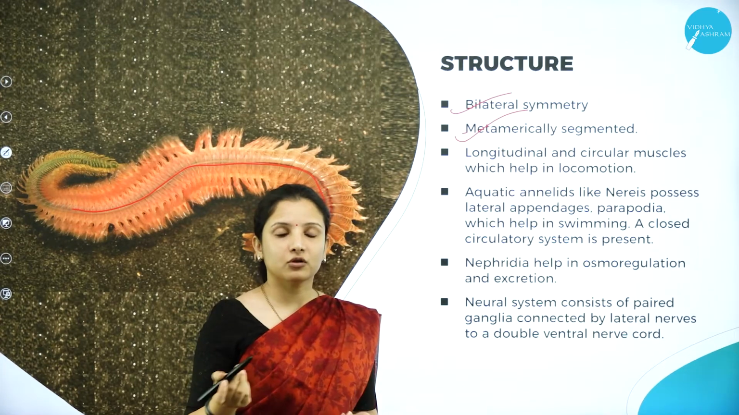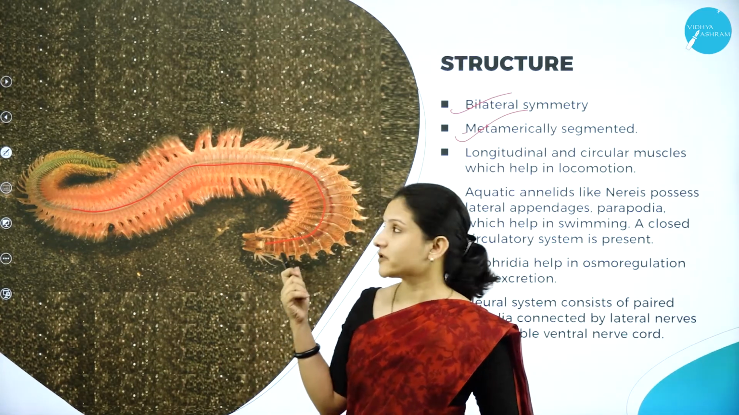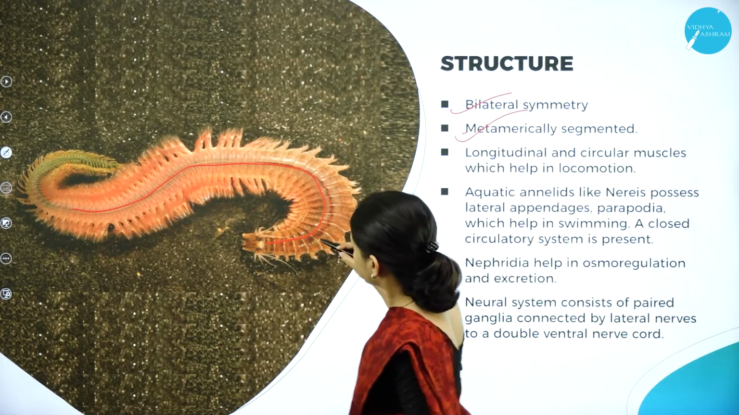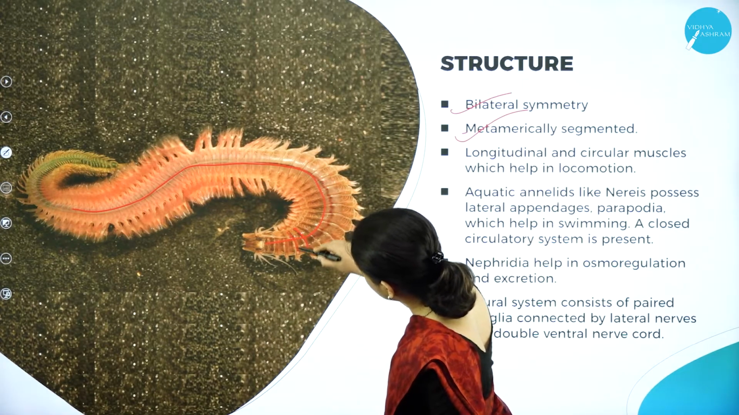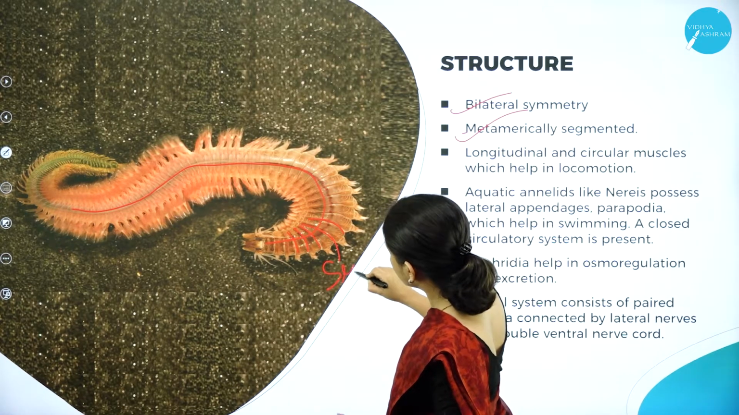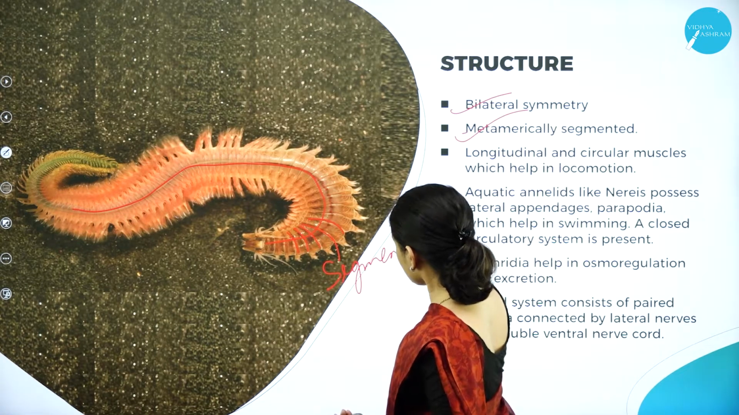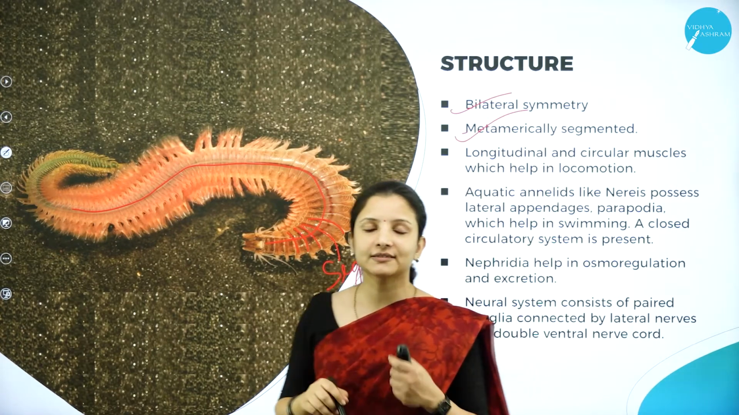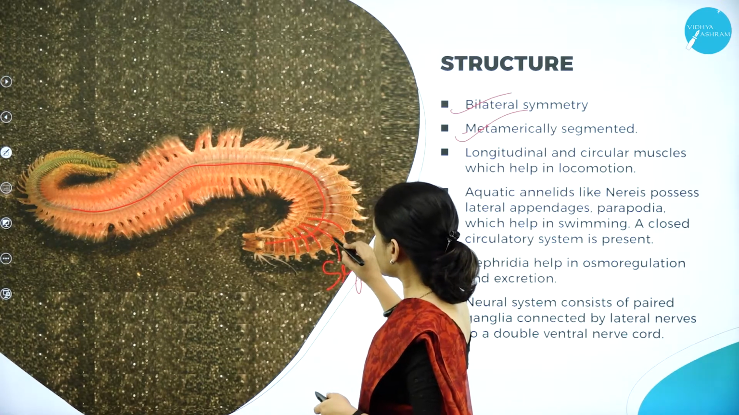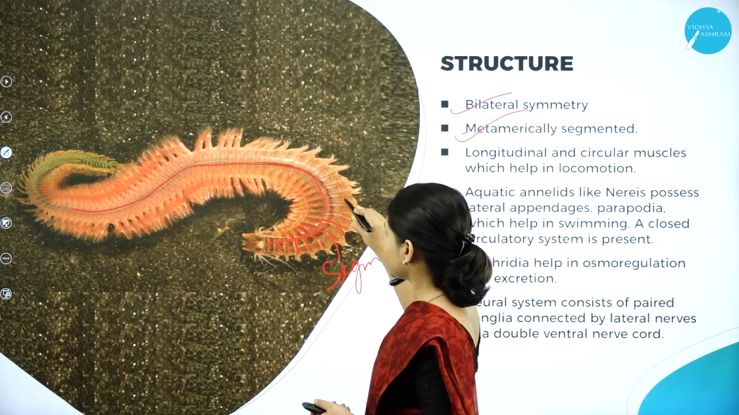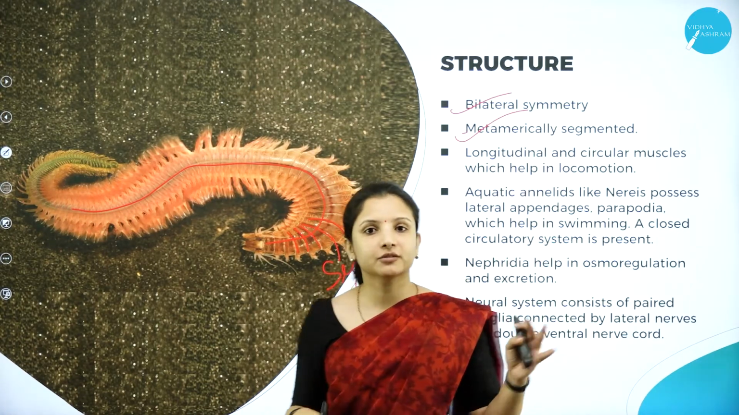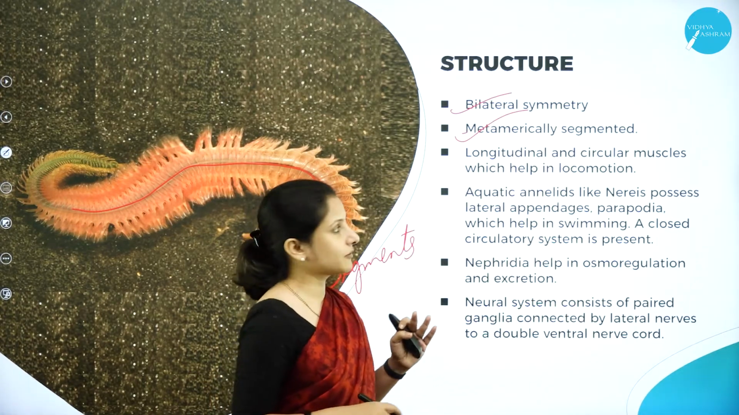So earthworm is also one of the important examples which comes under the phylum Annelida. So they are segmented. Can you see here? They are made up of segments like this. If you clearly see, they are made up of segments. So therefore, the body is segmented. Metamerical means that the organs get repeated throughout the segments. So that is why it is called metamerically segmented.